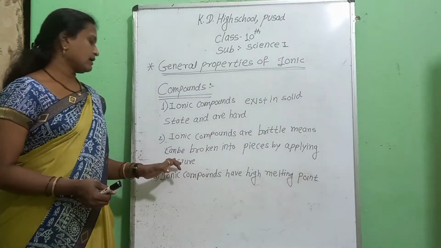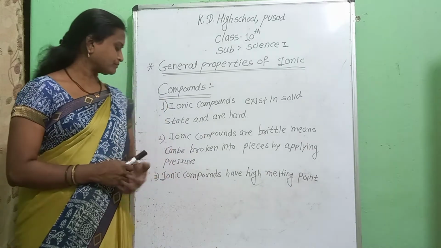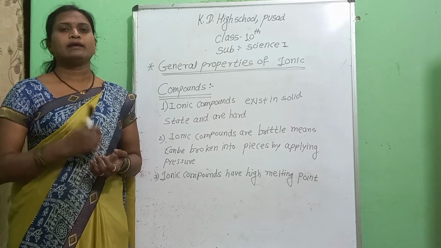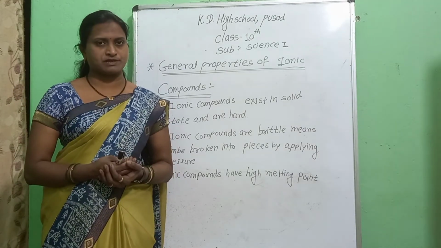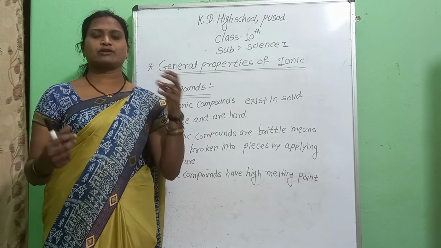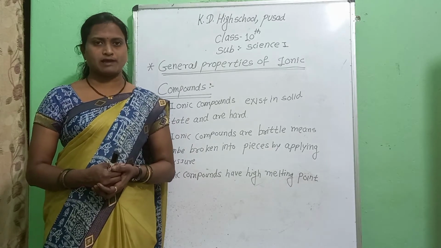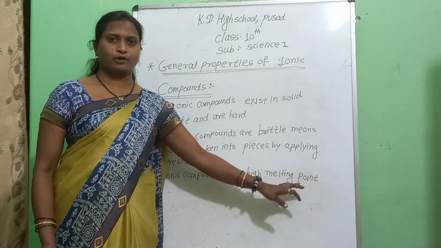Then, as the bond formed is very strong, they have a high melting point, because while melting these substances their chemical bonds need to be broken, and the strong electrostatic force of attraction between the oppositely charged ions makes the melting point high.